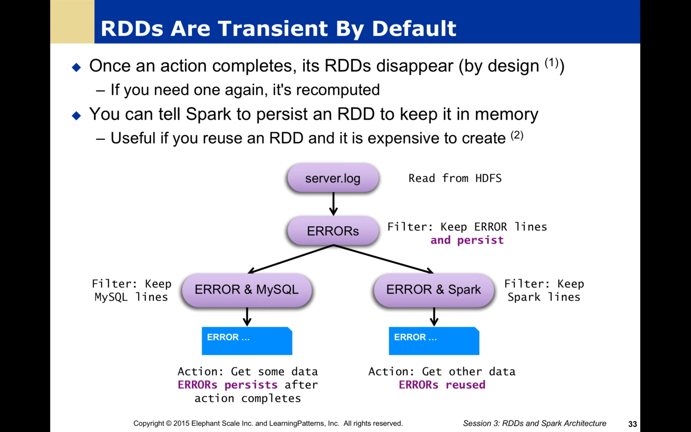Now, one thing here is that an RDD is transient by default. So once you run the action, if you have not stored your data, then Spark assumes you don't care about it anymore, and it throws it away. If you need it again, it can always get to it. It just recomputes it. A lot of times, that's fine. We don't care. If we need to get that again, we can just recompute it. However, it is sometimes useful to persist the RDD, to keep it in memory so we can refer to it again.